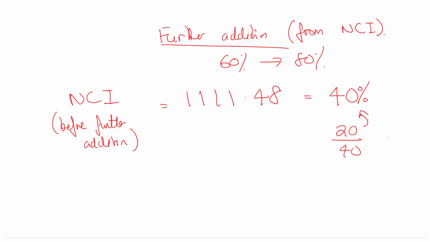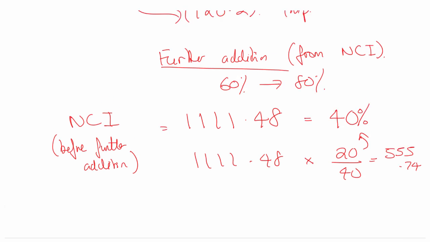So I have in fact acquired half of that, haven't I? 1111.48 times the 20 over the original 40. So what would that be? Put this in my calculator, 1111.48 divided by 2 is 555.74. Okay, so let me go back to my NCI working.